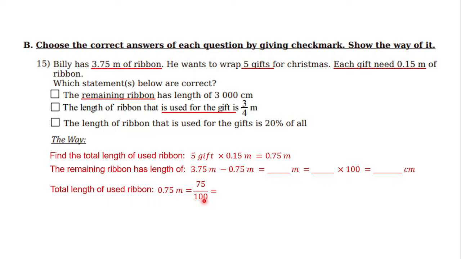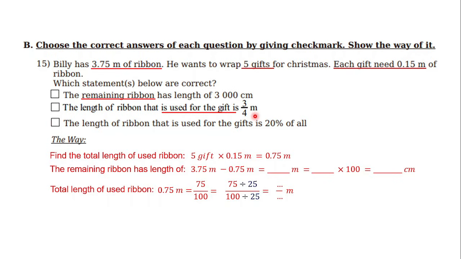But I think it can be simplified, right? So we have to simplify it. How? By dividing both the numerator and denominator by the same divisor, which is 25. 75 divided by 25 and 100 divided by 25. After that, you can find the answer, how many meters, and just compare it with the statement here. Is it correct or not?